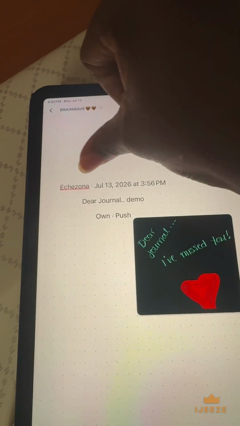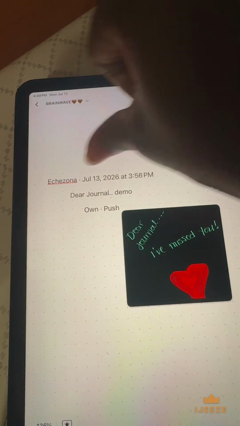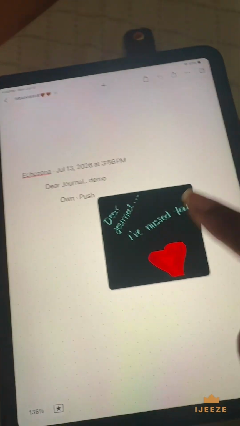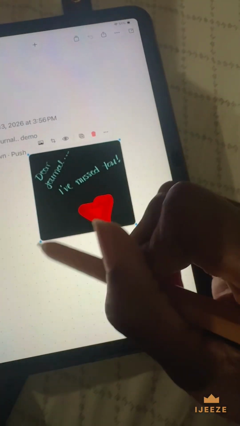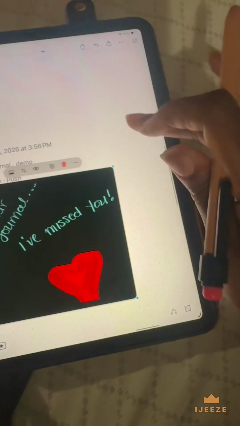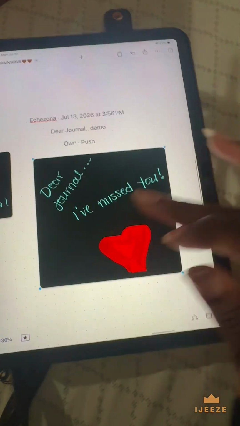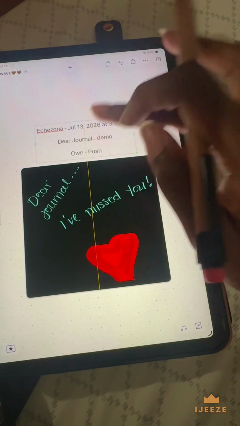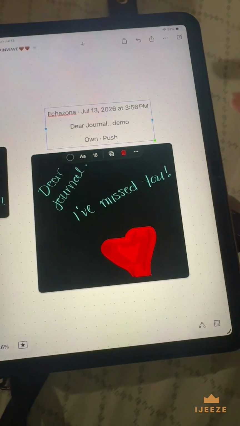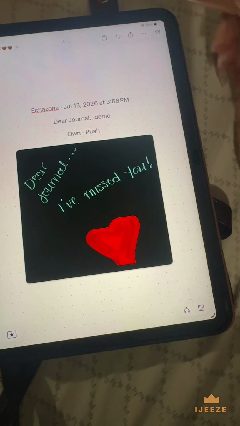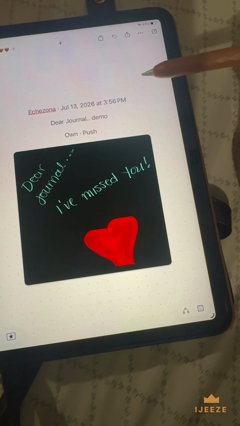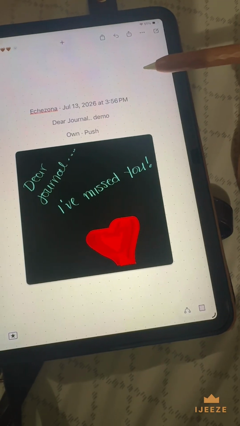That was the name of the thing, the person I was talking about, the date, the text that I gave it. I did do an own and a push. And then here's obviously the thing. You can make this bigger if you want to. I'm just going to show you some of the different ways that I use Freeform, but you can use it however you'd like. Me personally, I like to let my creative flag fly.